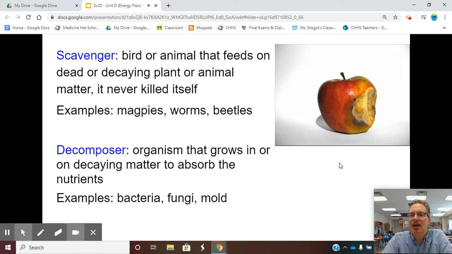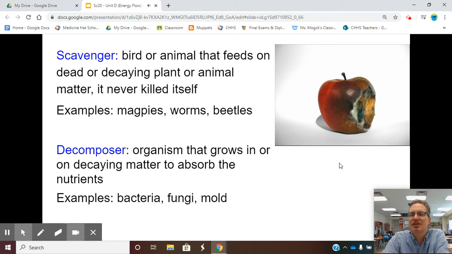So we can see it's got a little bit of mold. It's starting to grow some bacteria probably in there already. The mold is taking over. And the purpose is to break down this matter so that the nutrients can go back into the soil and other organisms like trees can absorb those nutrients from this decaying matter.